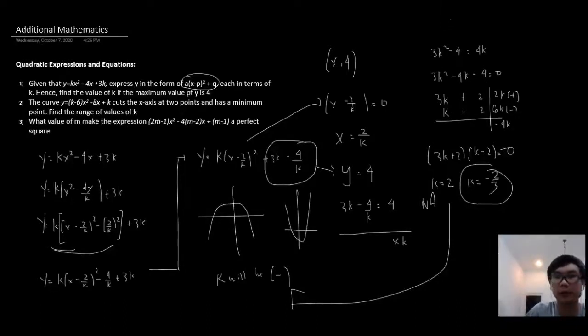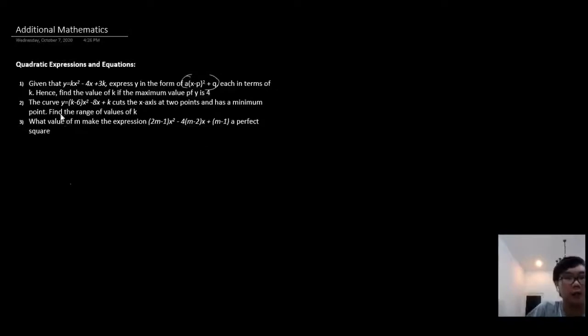Moving on to question number 2. For question number 2, we have that (k minus 6)x squared minus 8x plus k cuts the x-axis at 2 points and has a minimum point. Find the range of values of k.